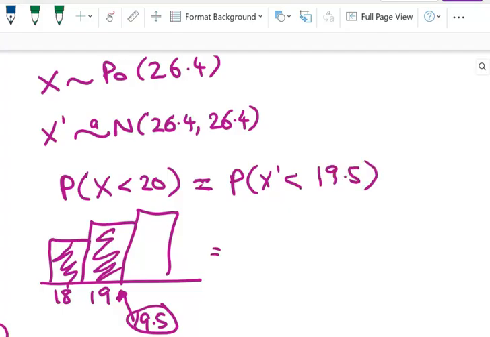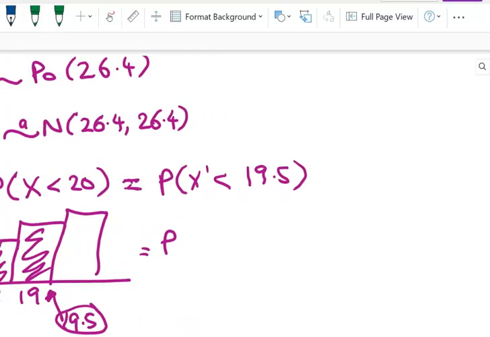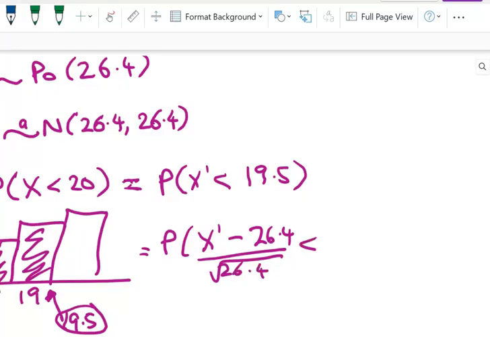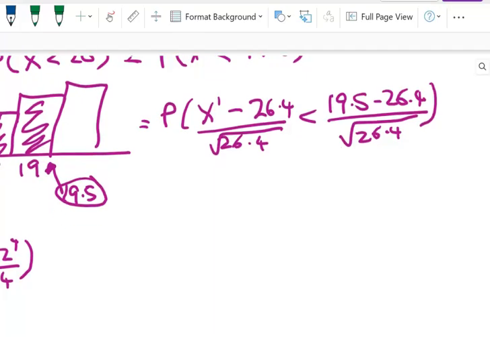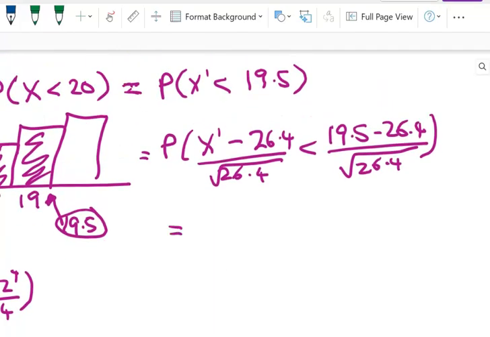All we have to do now is standardize that like we did when we did AS. So we subtract the mean, and we divide by the standard deviation, which is root 26.4. We do that to both sides of the inequality. I'm doing that slowly so that you remember where the standard normal is coming from, right?